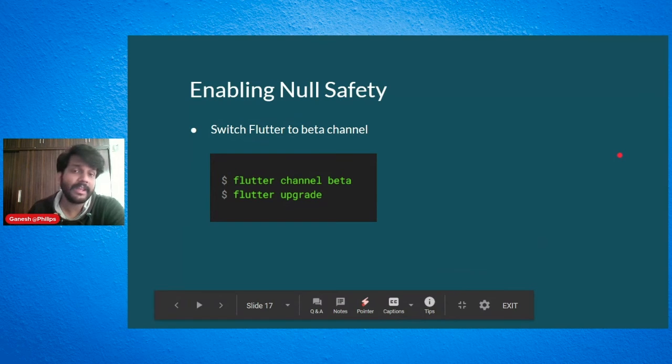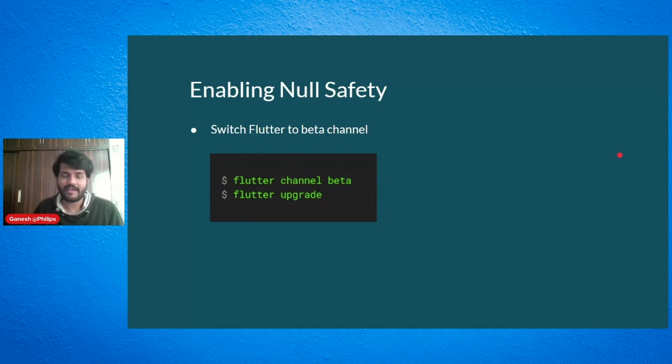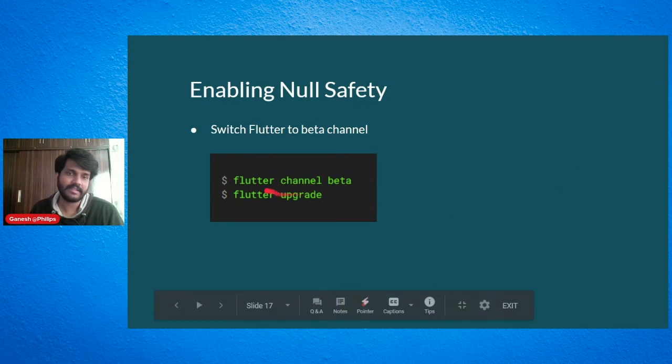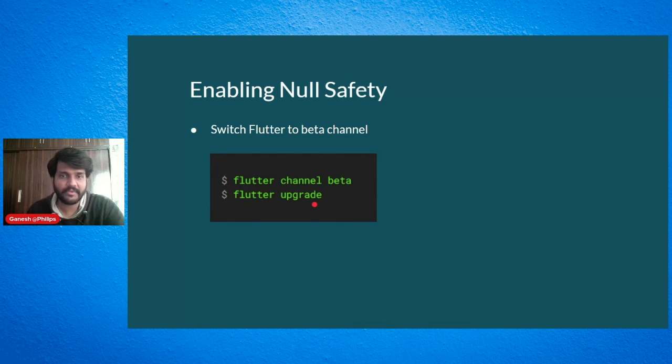So how to enable null safety? That is a big question. Now you have to switch Flutter to the beta channel. It has not yet been updated to the master channel. You have to switch your Flutter to the beta channel, and then give these two commands, that is switching to the beta channel and then giving a Flutter upgrade. It will upgrade your whole system into null safety.